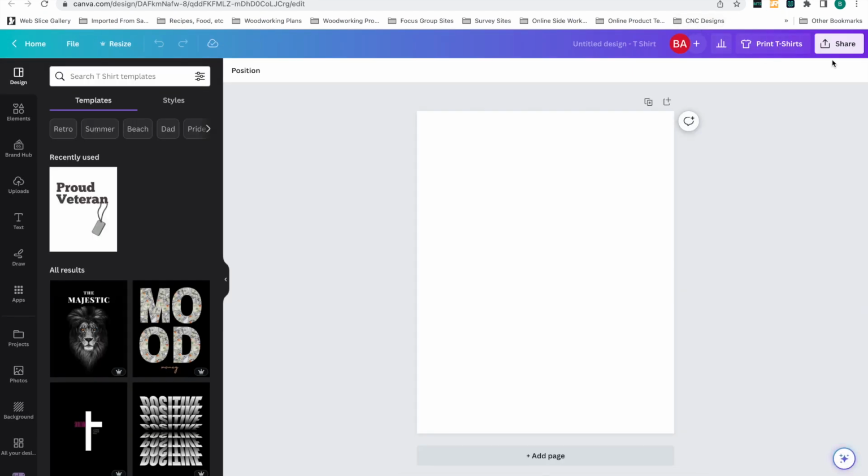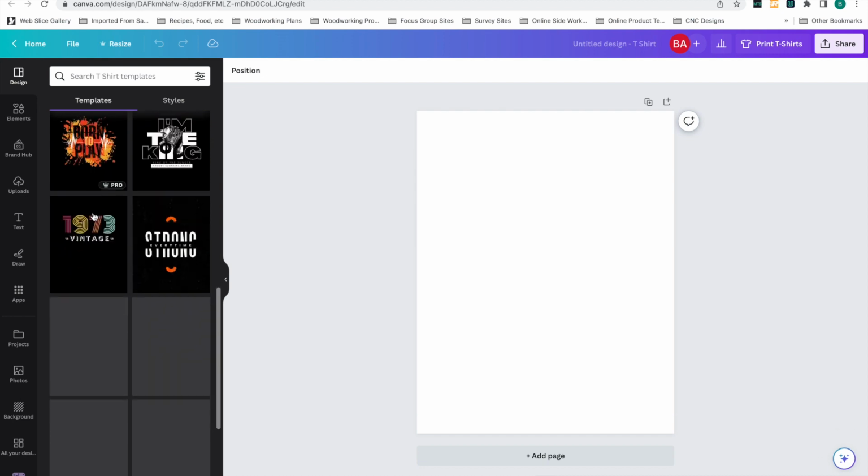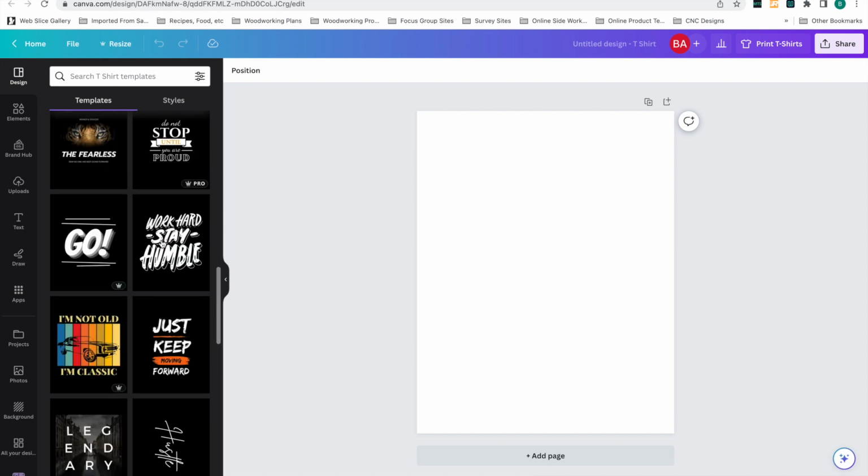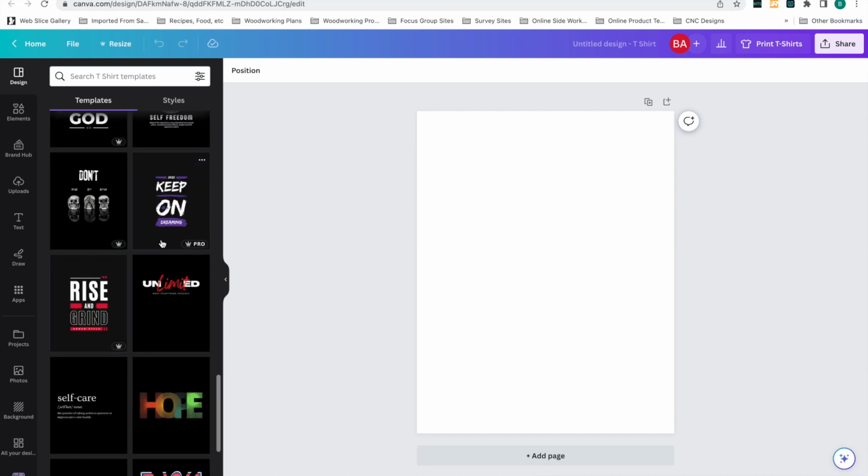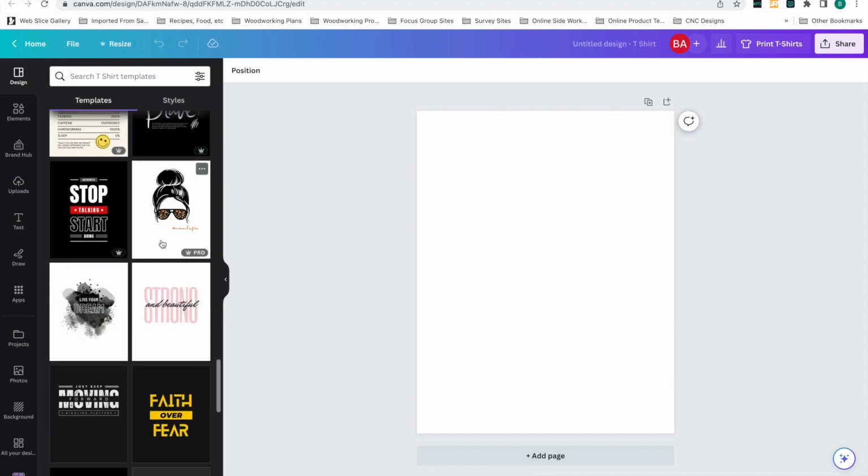Now, if you're doing print on demand, the size you're using is going to depend on the service. So Merch by Amazon is a little bit different, but you can create custom sizes. Not a big deal. With that said, you'll see immediately over here, Canva's great. It has so many templates as you scroll through, and of course you can search for more, and this will just keep going and going.